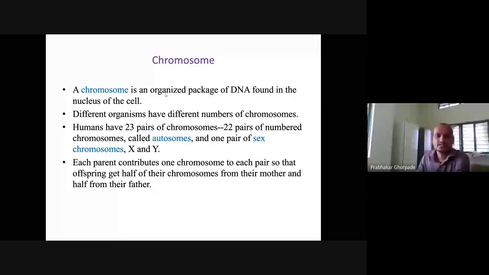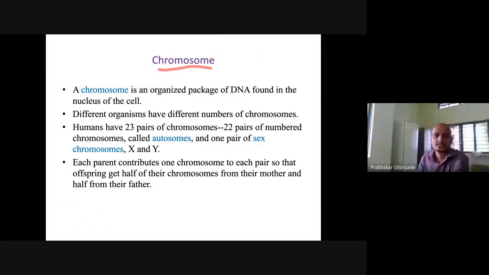So whenever we talk about DNA, we talk about chromosomes. A chromosome is an organized package of DNA found in the nucleus of the cell. If this is a cell, in the central nucleus this chromosome can be found. Different organisms have different numbers of chromosomes, like in humans, we have 23 pairs of chromosomes.